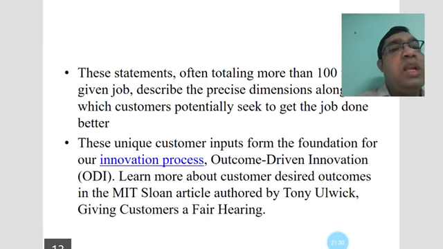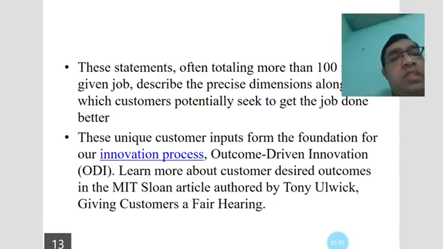This unique customer input forms the foundation for our innovation process, Outcome-Driven Innovation, ODI. To learn more about customers' desired outcomes, see the MIT Sloan article authored by Tony Ulwick, Giving the Customer a Fair Hearing.